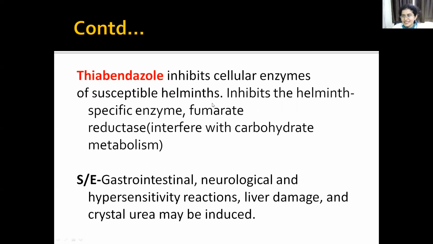It inhibits the fumarate reductase enzyme. Remember, the other drugs, albendazole and mebendazole, have a mechanism of binding to beta tubulin, causing inhibition of polymerization and breakdown of cytoplasmic microtubules. Thiabendazole inhibits the helminth-specific fumarate reductase enzyme and interferes with carbohydrate metabolism.